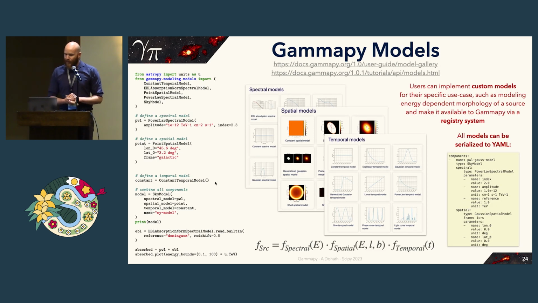One last example, so these are Gammapy models. So typically, gamma-ray data can be modeled in up to four dimensions. So one has a spectral part, a spatial part, and sometimes in addition a temporal part. And this is handled by multiple classes that then are combined into this sky model object here at the end. We have a complete gallery of all the built-in models in Gammapy for this, so the selection of built-in spectral models, spatial models, and temporal models. But users can also implement their custom models to achieve very specific analysis goals, such as measuring an energy-dependent morphology of a source or something like this.